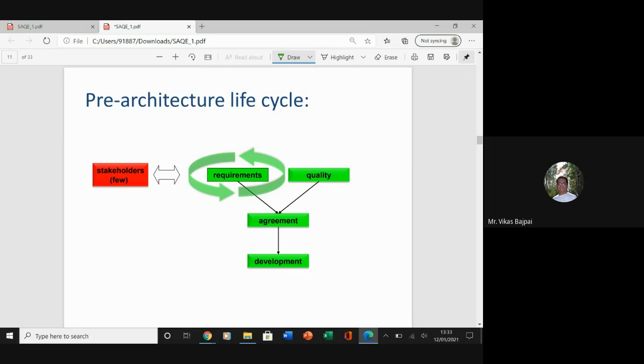Now, this is something which is your pre-architectural life cycle. So basically we have the software development process, and it is like before the architecture was included. This was not part of your software engineering, to be very specific, right?